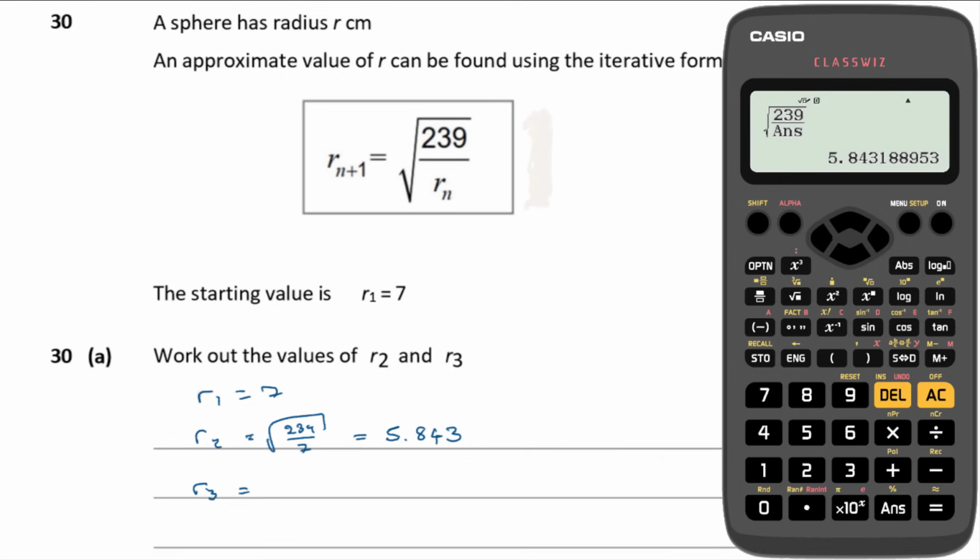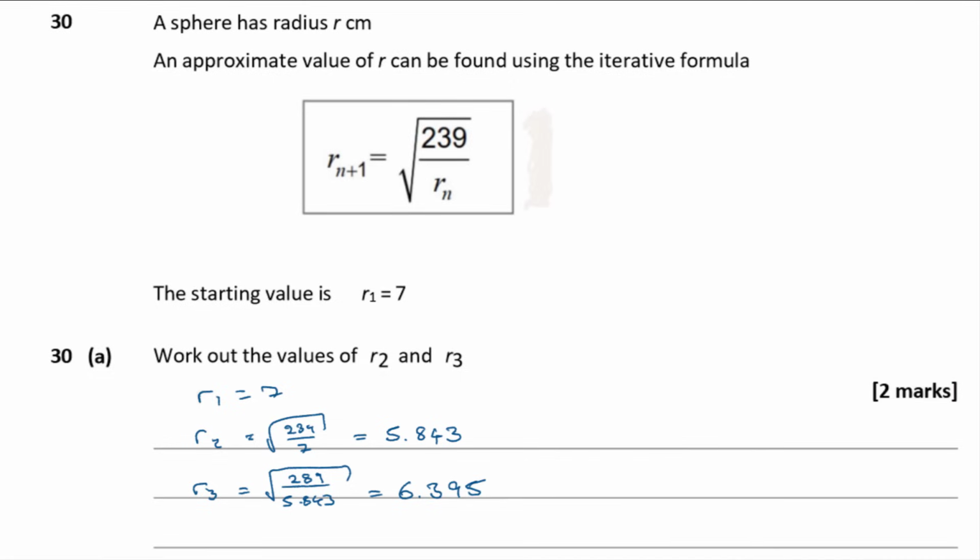All I need to do now is write it out. So that's going to be 239 over 5.843. But because of the way we set it up on the calculator, all I have to do is press the equal button again, and it's going to feed in R2 into the formula, and it's going to give me R3 straight away. So that's 6.395. And again, we're just going to write down the first 4 significant figures for now. So that's 6.395. Okay, so we're done with that.